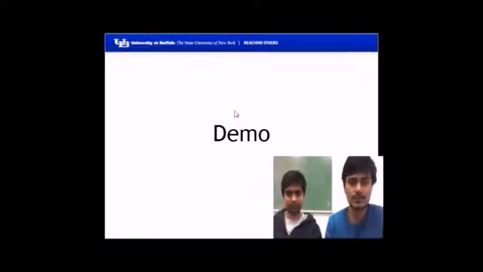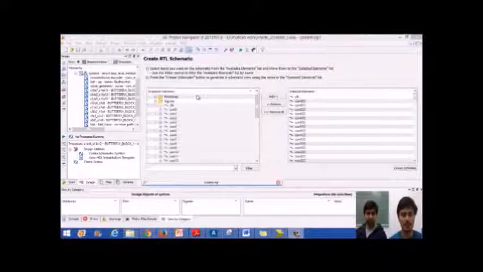Now, we would like to show you the working of the project. We have built the project for a Xilinx Spartan 6 FPGA board. Due to the limited number of input and output pins available on the board, we prefer to show the simulation on ModelSim. We will see the different blocks which we have developed and written in VHDL. These blocks have been added in the Xilinx tool, and we have simulated using this software.